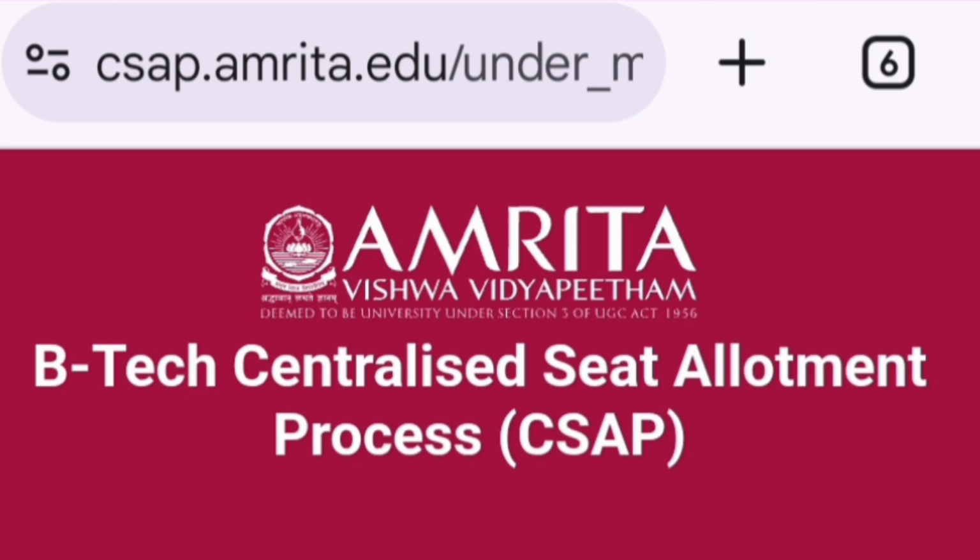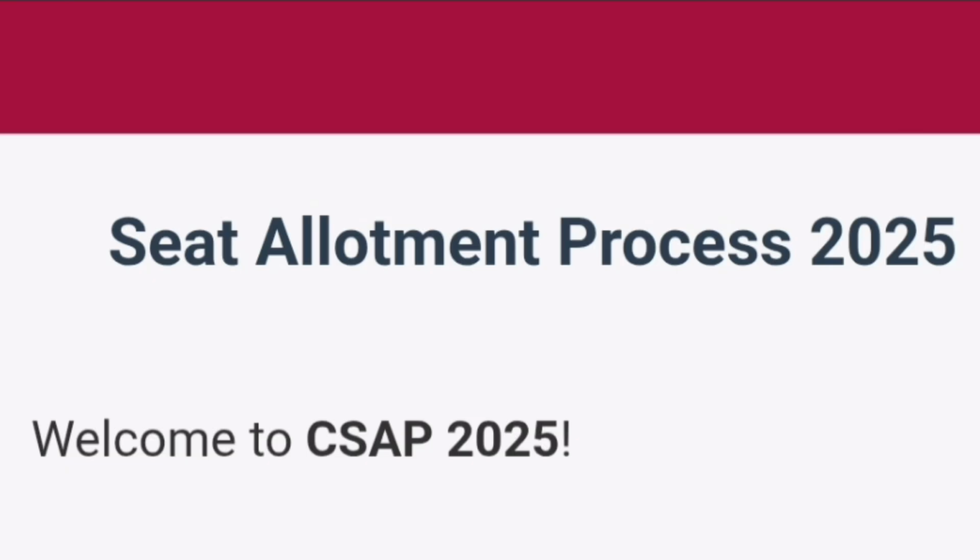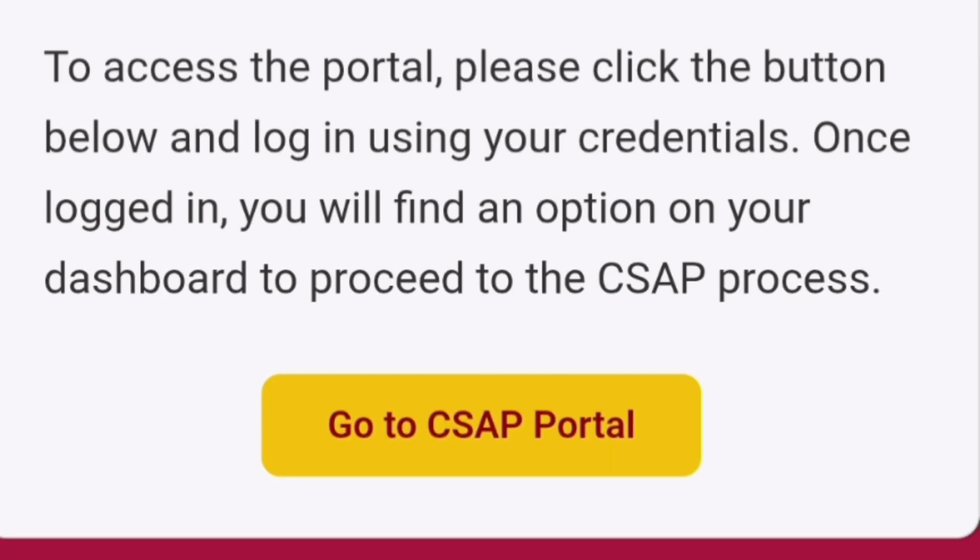So this is the CSAP link, csap.amrita.edu, and you will see the BTech Centralized Seat Allotment Process 2025. It says welcome to CSAP 2025, and to access the portal, please click the button below and log in using your credentials. Once logged in, you will find the option of your dashboard to proceed. It will say go to the CSAP portal.